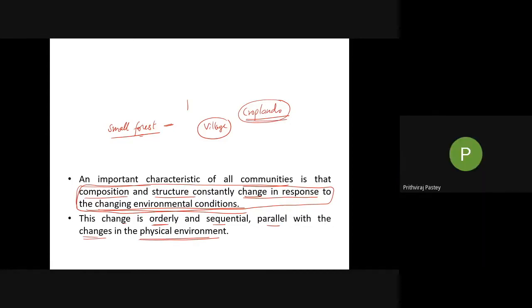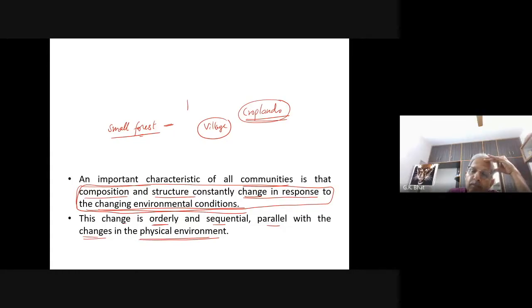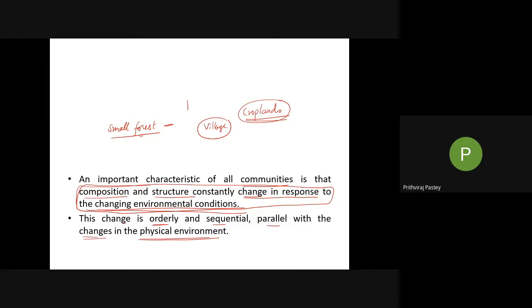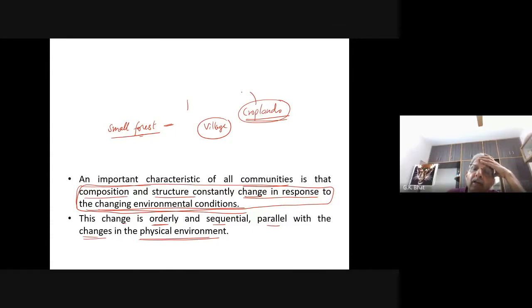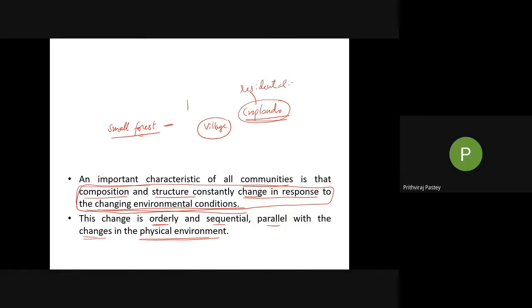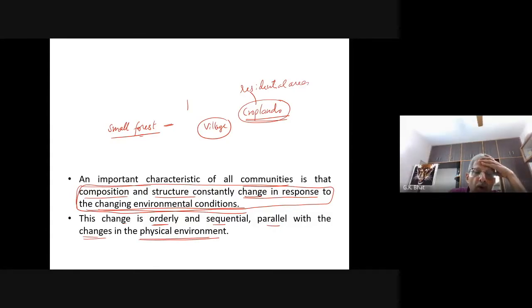No, sir. What is happening? They're building buildings. Okay, cropland is getting converted into residential areas. So the change is orderly and sequential, parallel with the changes in the physical environment. Since buildings are coming on the cropland, the cropland is no more cropland. There is no more growth of any crops because of changes in the physical environment.